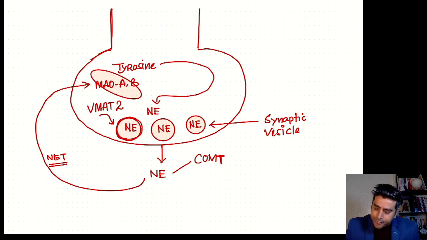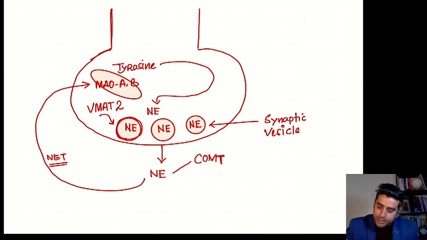Number one, it will be degraded by the COMT, catechol O-methyltransferase pathway, or the norepinephrine will go back into the presynaptic vesicle by the norepinephrine transporter. It may be stored in the synaptic vesicle again, and when another impulse comes, norepinephrine is released to the synaptic cleft.